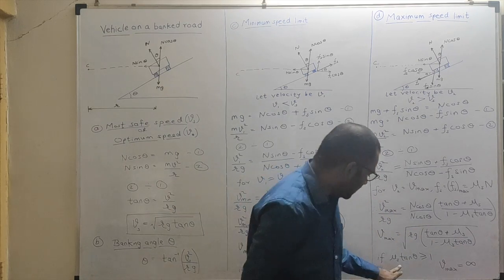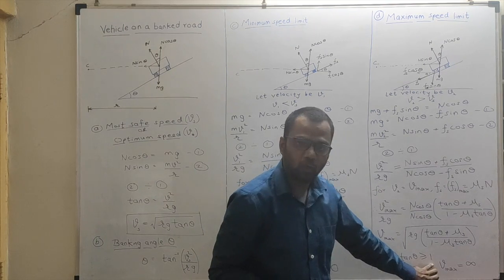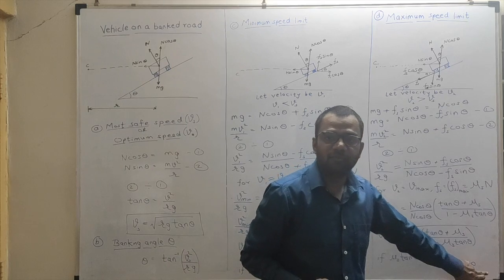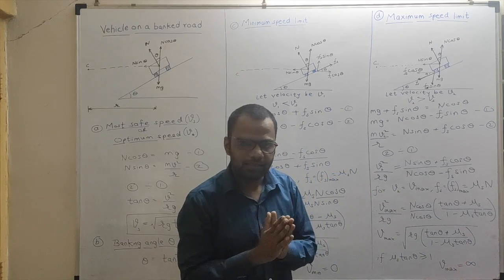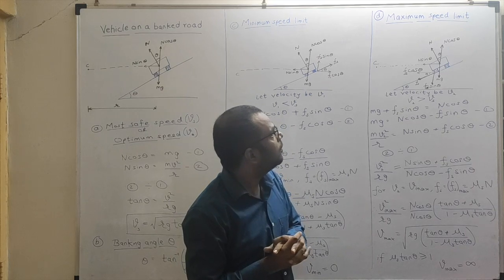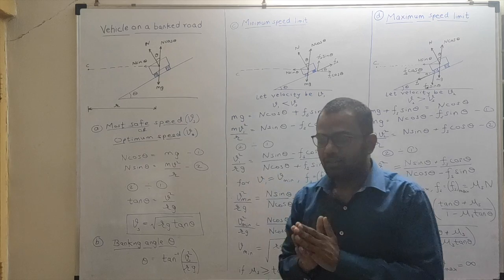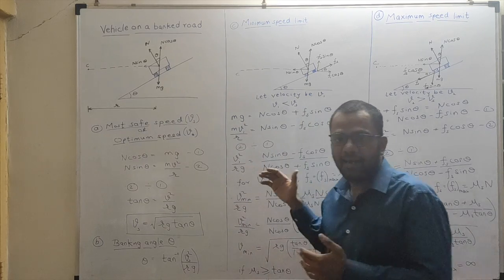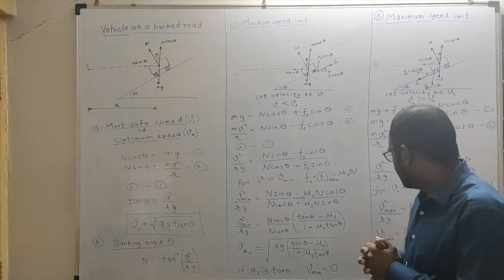Hence, for this particular case, where the product mu s tan theta is 1, the maximum velocity can be infinite. Get this? Okay. So this was all about banking of road and its equations for the safest speed, minimum speed, and maximum speed. Right? Okay.